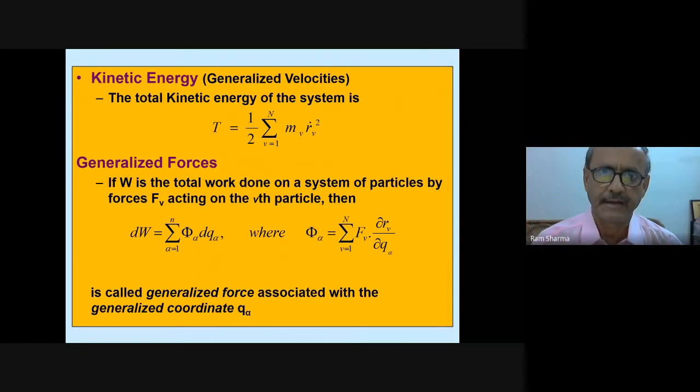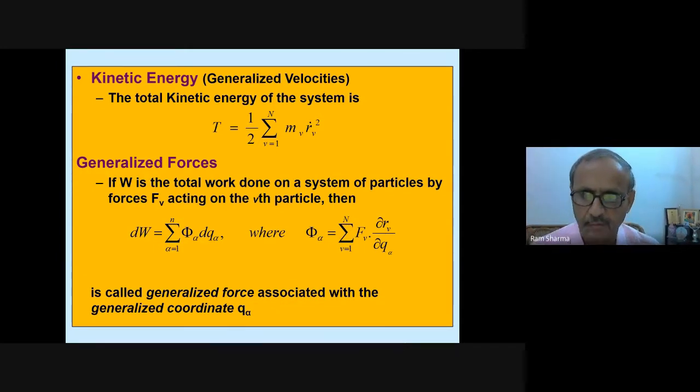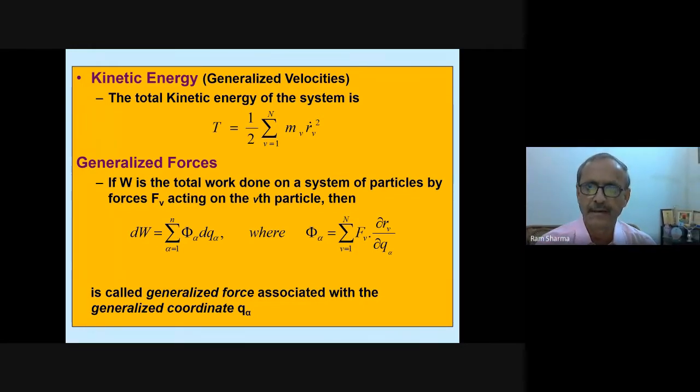So these are some of the definitions. Kinetic energy, generalized velocities. The total kinetic energy of the system is T equals half the sum over ν from 1 to n of m_ν r dot_ν squared. So this is how we write half mv squared, like that we can write the kinetic energy. Generalized forces. If W is the total work done on a system of particles by forces F_ν acting on the νth particle, then we can write the work done. And this is the normal work done which we write. It's called the generalized force associated with the generalized coordinate q alpha.